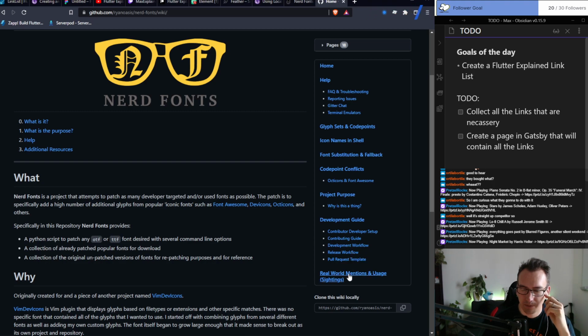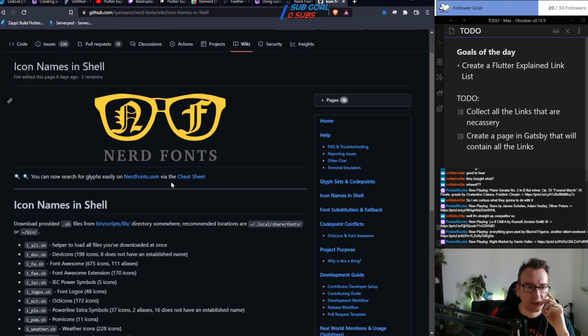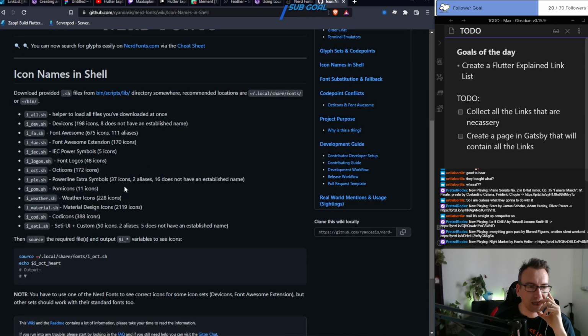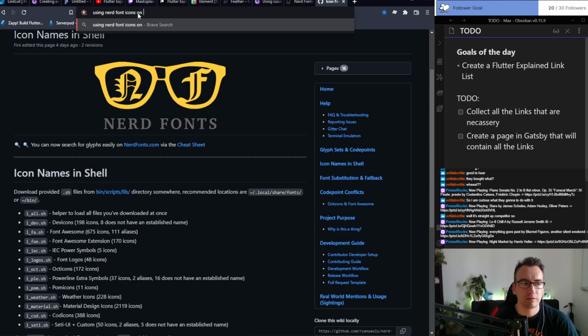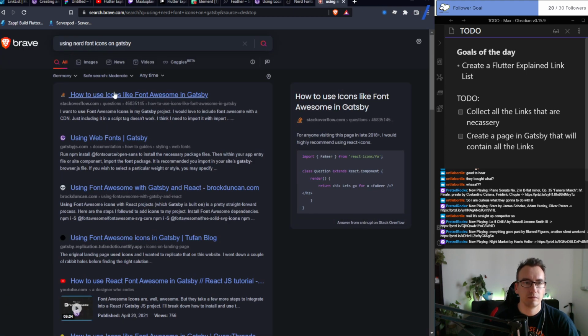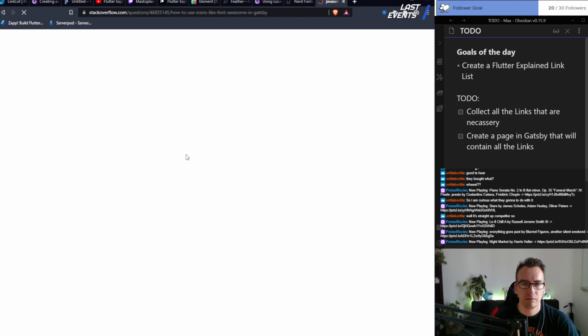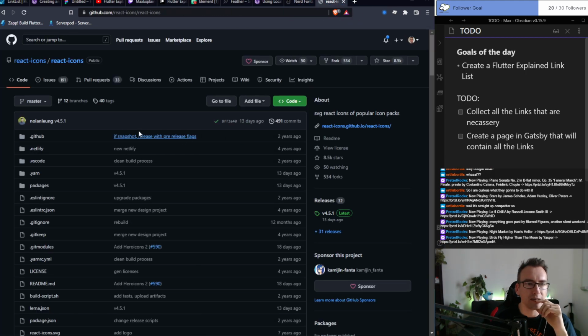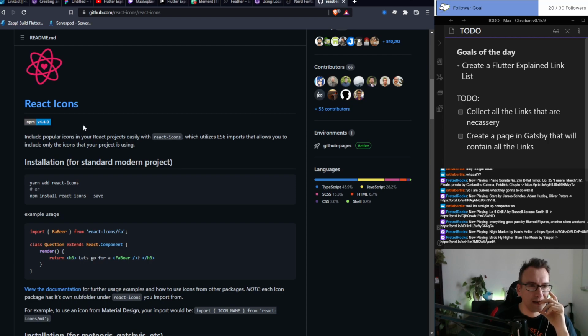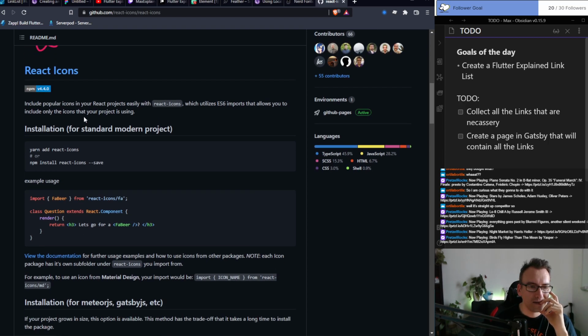No, no, no. Gatsby. React icons. Okay, let's do that. I'm happy to do so.